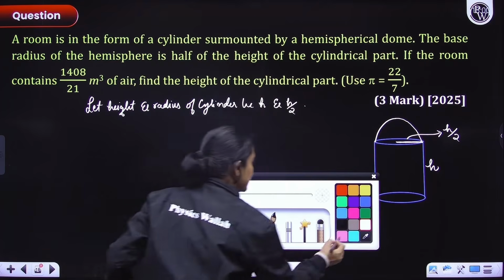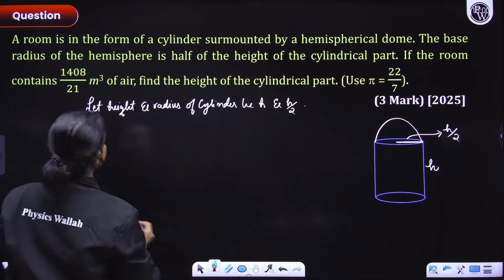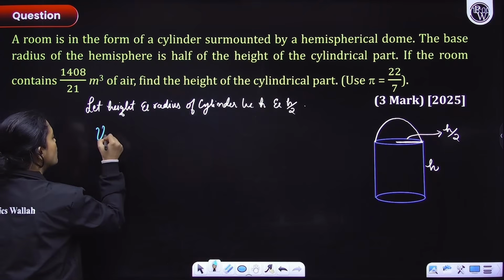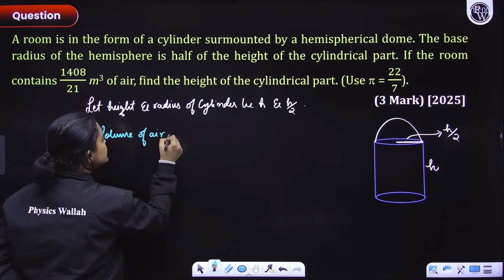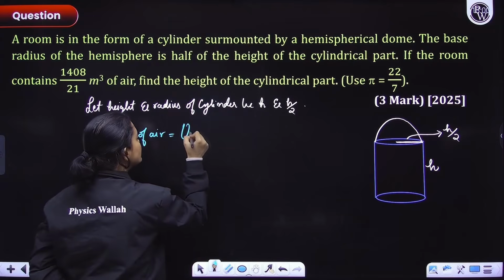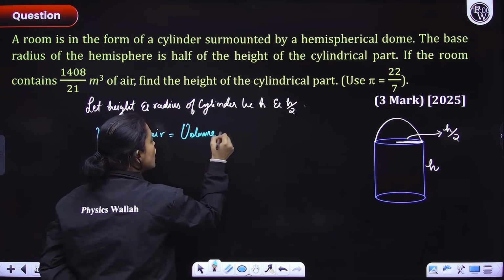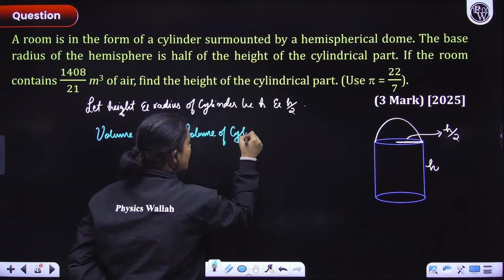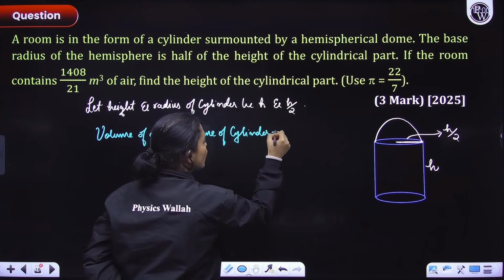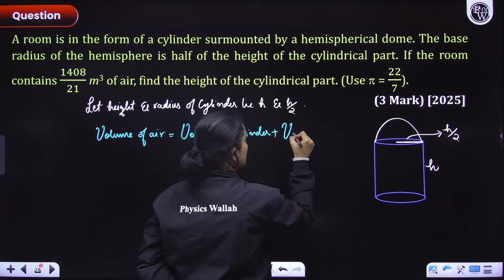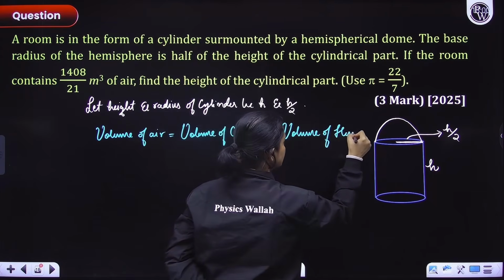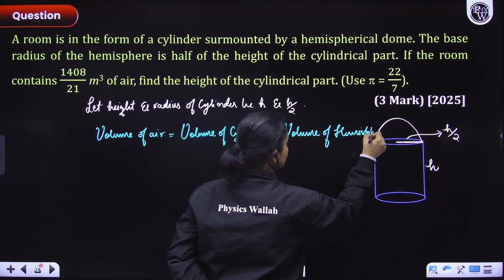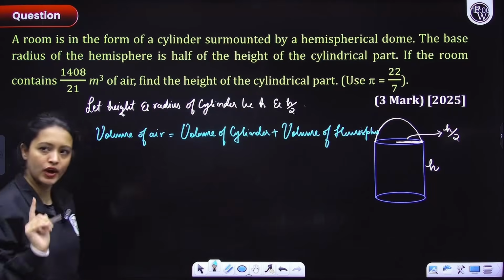So I can say that volume of air present is equal to the volume of the entire building, which means volume of cylinder plus volume of hemisphere, everyone. Do you agree? Okay. Chalo.